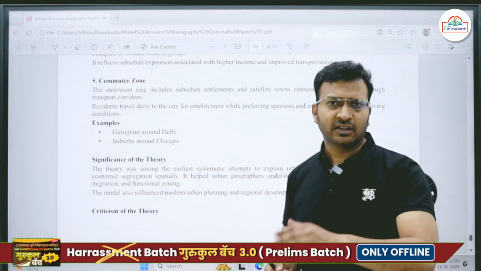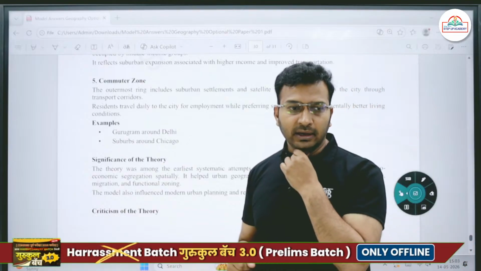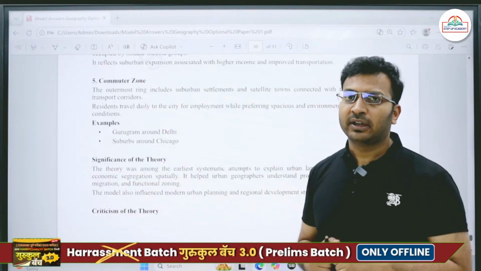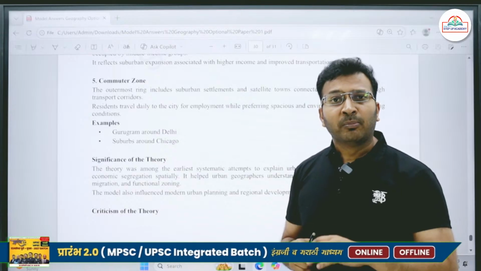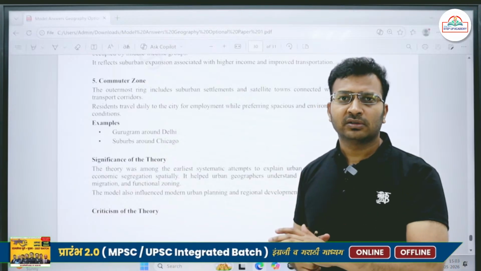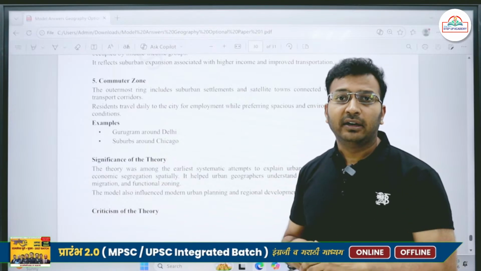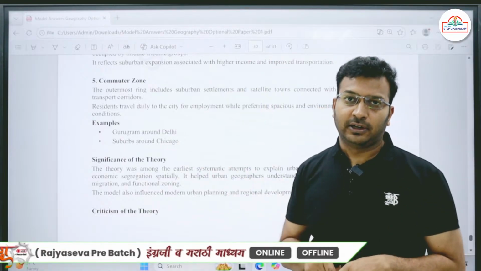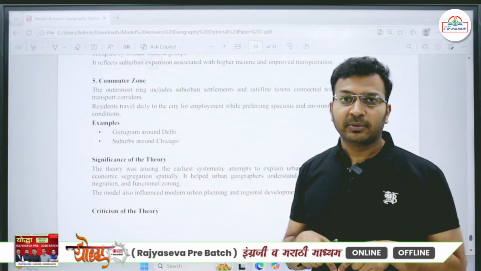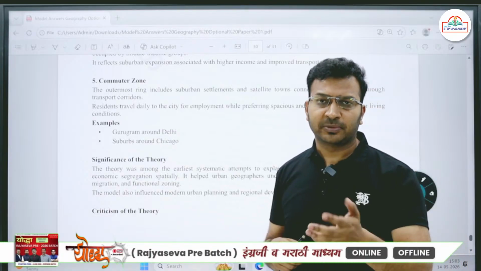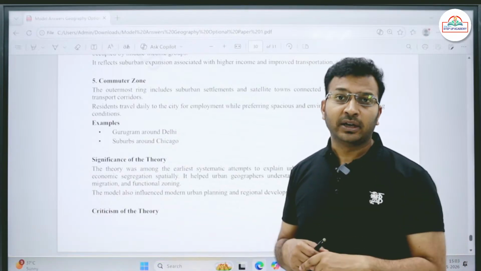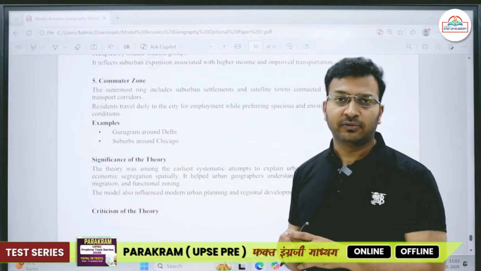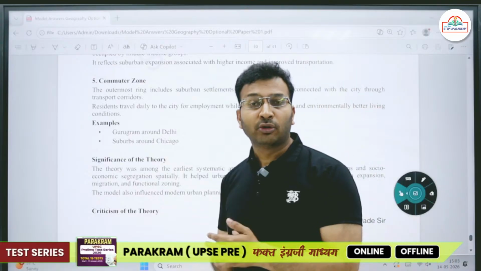For example, let's talk about Pune. Initially Pune grew in a very haphazard manner, but now, not just Pune but most of the cities across India, we find ring roads being constructed. For example, Delhi has the Eastern Expressway and Western Expressway. Even in Mumbai we find Eastern and Western Expressways. Even in Pune, we find an Eastern Expressway. Even around Lucknow and other cities.